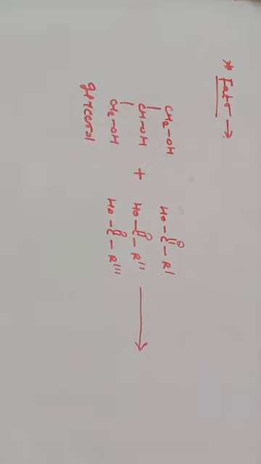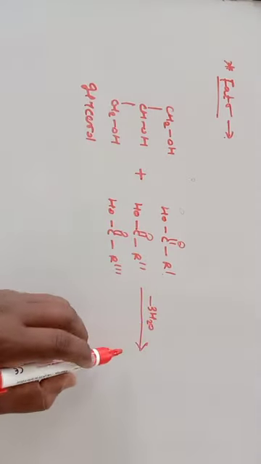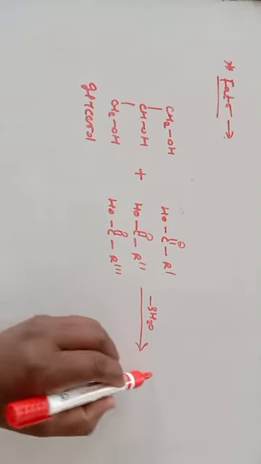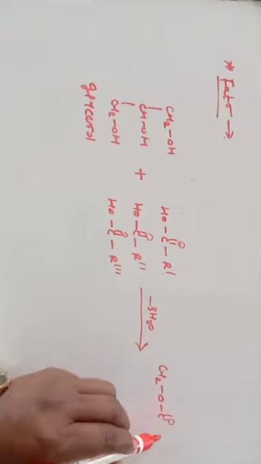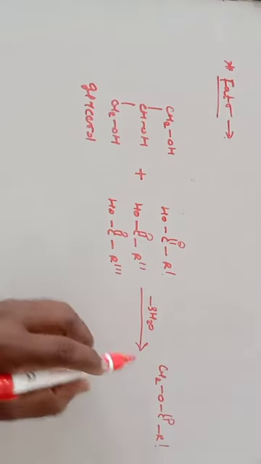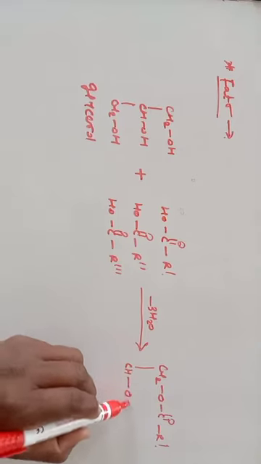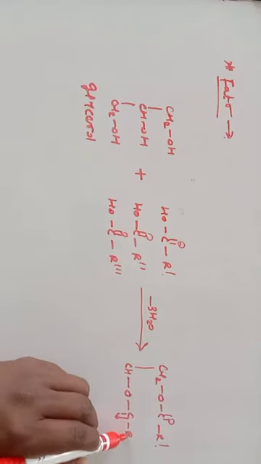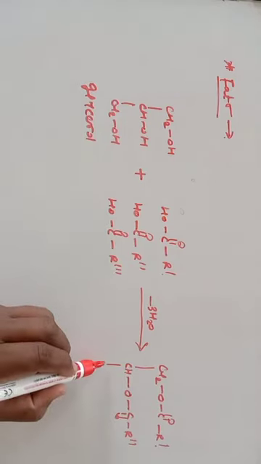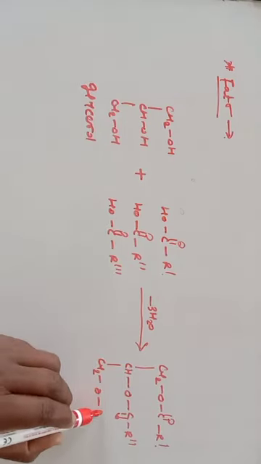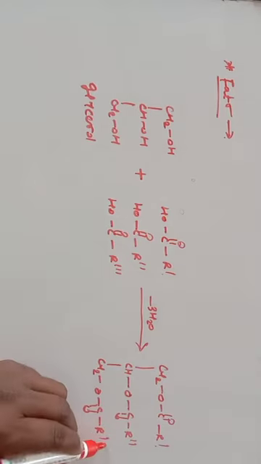So there is elimination of three water molecules, and we get the esters of fatty acids, that is CH2O, C double bond O R dash. Again, this is your CHO, C double bond O R double dash, and the third one, that is your CH2, again O C double bond O R triple dash is there.